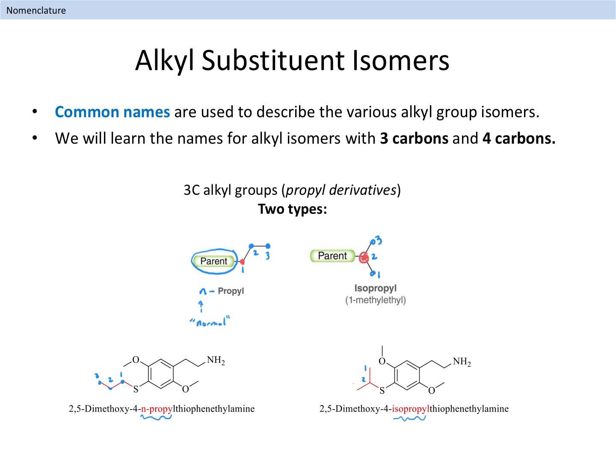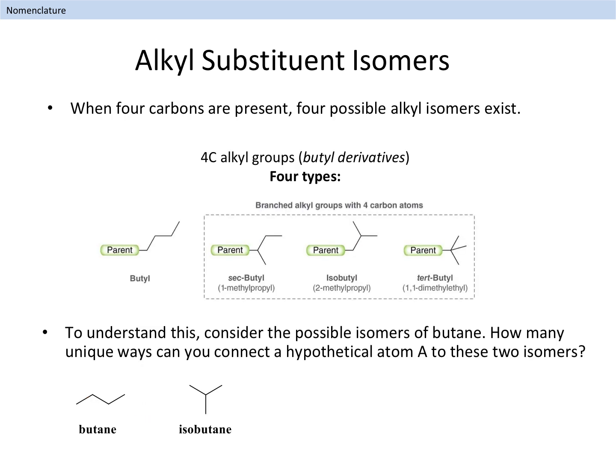Now that we know the names and structures for the alkyl groups that have 3 carbon atoms, N-propyl and isopropyl, let's learn the names and structures for the alkyl isomers that have 4 carbon atoms. When an alkyl group has 4 carbon atoms, there are 4 total possible isomers. Each of these isomers is given a corresponding name that we will use. To make it easier to remember these structures and their names, it is very helpful to look at where these